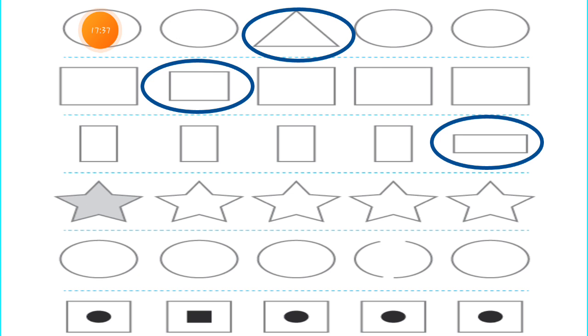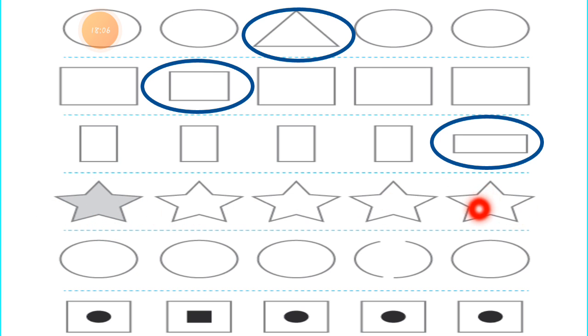Now let's move to the 4th row. First one is complete, second one complete, third one is also complete. All the shapes are star shapes. The given 5 shapes are all star shapes, the same in size. But one star you can see here is filled with color. This star is grey in color.